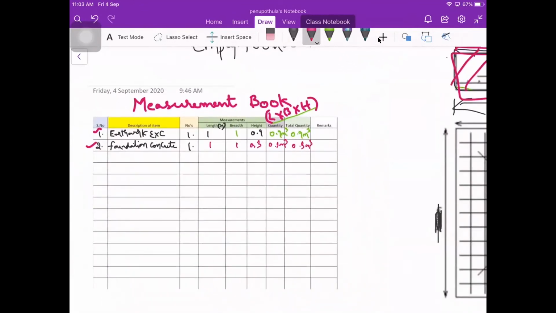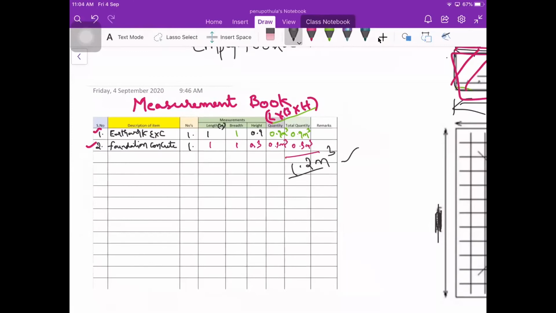After getting the quantity, we need to go for the total quantity of this particular item. So total is 1.2 meter cube.